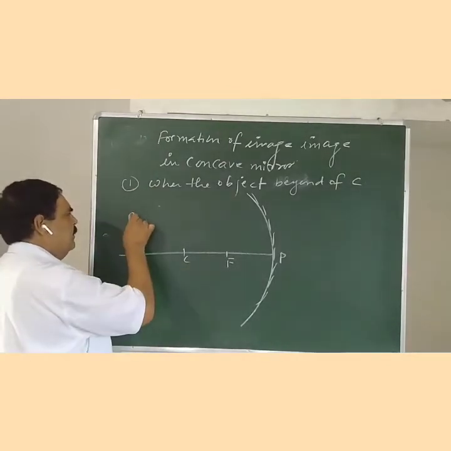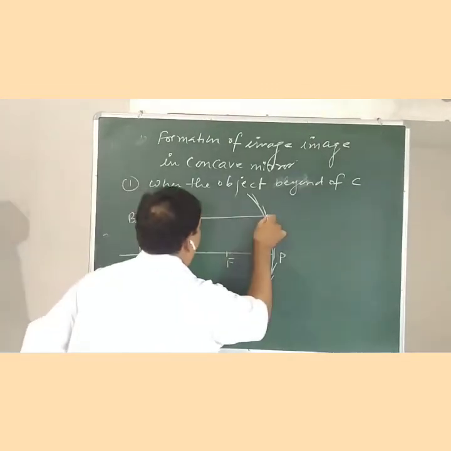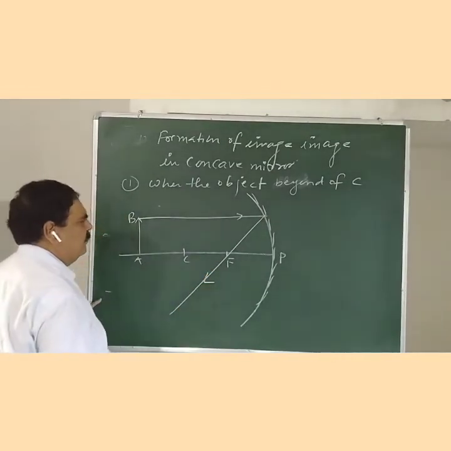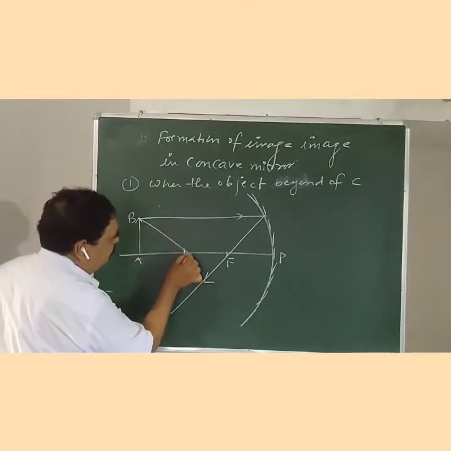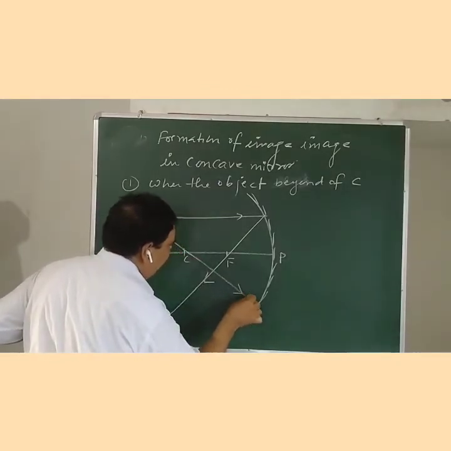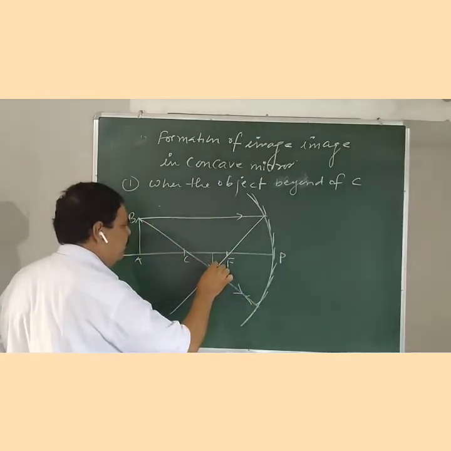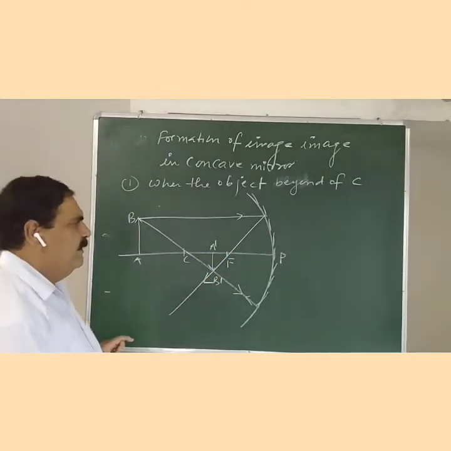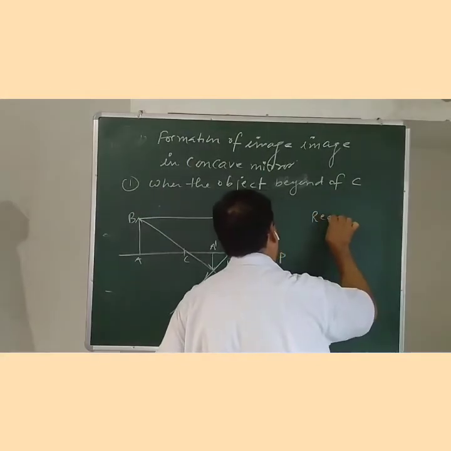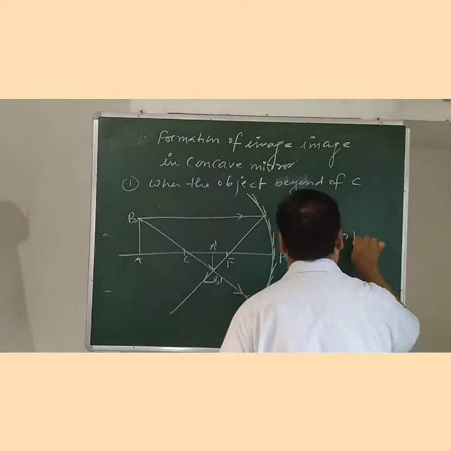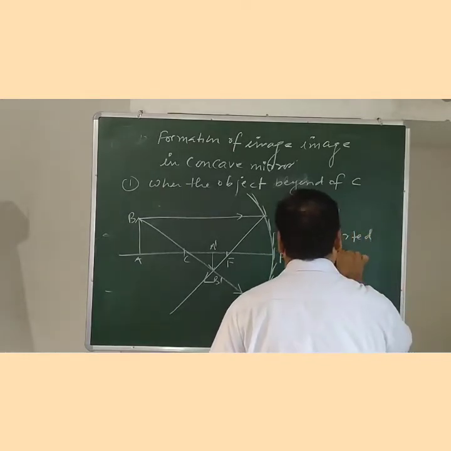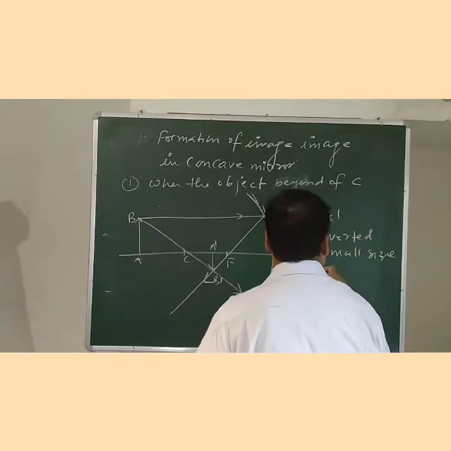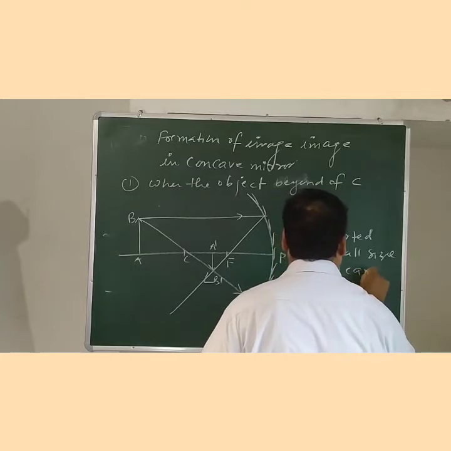The light ray incident parallel to the principal axis passes through the focus, and another light ray passes through the center of curvature and returns back in the same path. Then the image A'B' is formed. Characteristics of the image will be real, inverted, small in size, also called diminished, and between C and F.